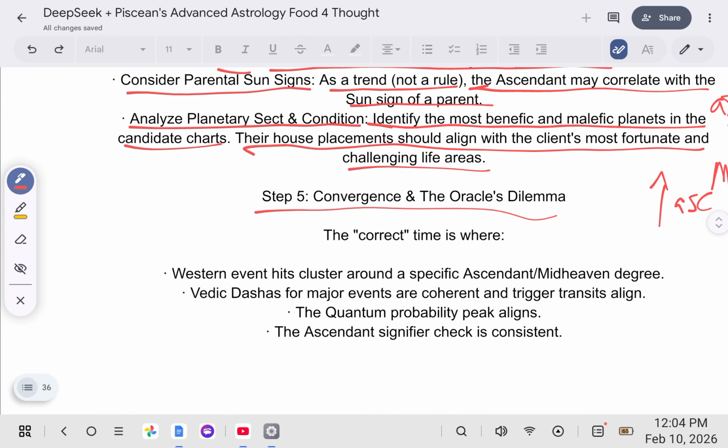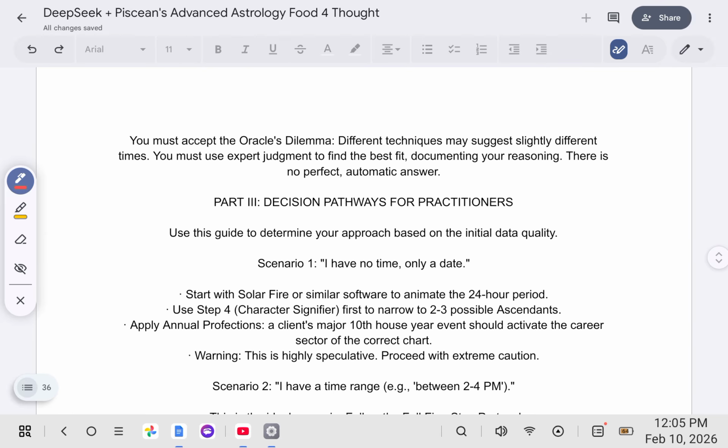So step 5, convergence and the oracle's dilemma. The correct time is where Western event hits cluster around a specific ascendant and midheaven degree, Vedic dashas for major events are coherent and trigger transits align, the quantum probability peak aligns, and the ascendant signifier check is consistent. You must accept the oracle's dilemma. Different techniques may suggest slightly different times. You must use expert judgment to find the best fit, documenting your reasoning. There is no perfect automatic answer, especially when you don't have the accurate birth time, let alone location.